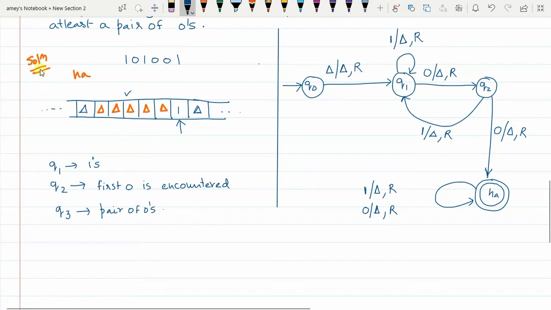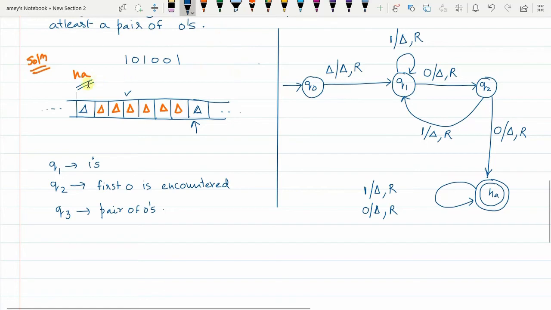Fine. So now see, there is 1 remaining, no? So when 1 is encountered, 1 will be replaced with delta. Okay, pointer moves to the right, 1 place to the right. And we will remain in the halting state only.